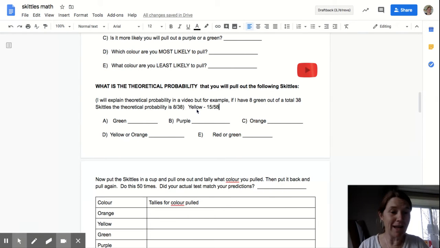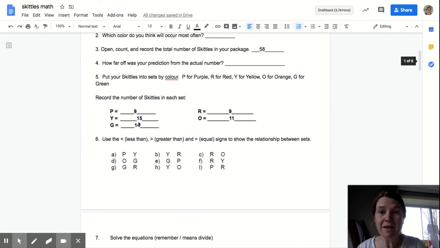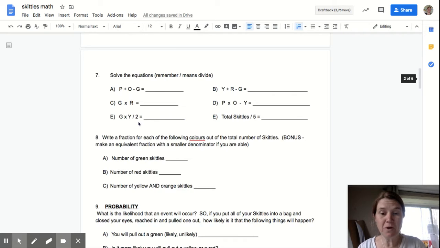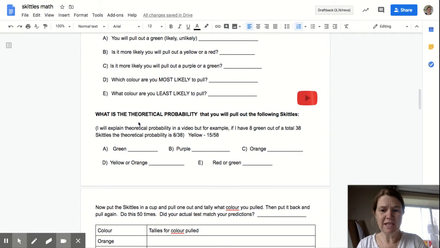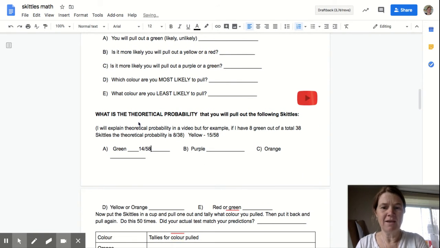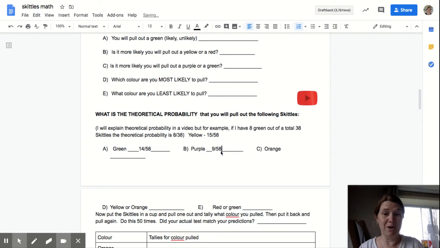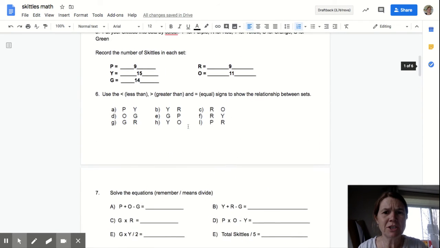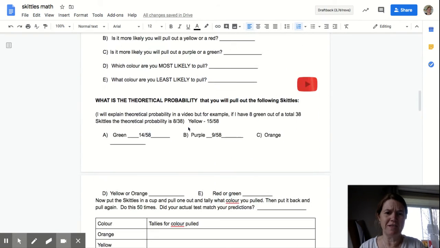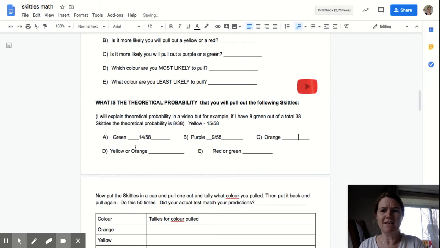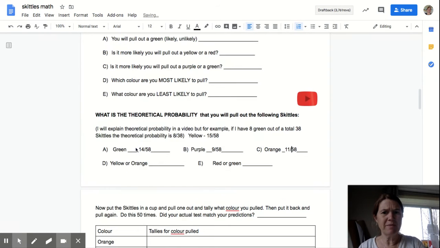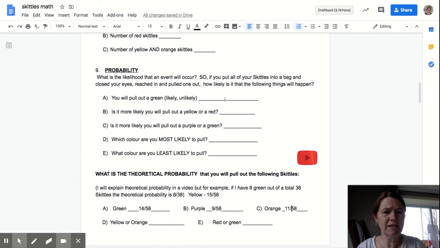And what about green? Well, if I go back up here, there were 14 green. So there's slightly less of a chance of me getting a green. Whereas purple, I only have 9/58 of a chance of getting purple. And what about orange? Orange has an 11/58 chance. See? So what's the likelihood that I'm going to pull out a green? Well, it's pretty good. It's likely.